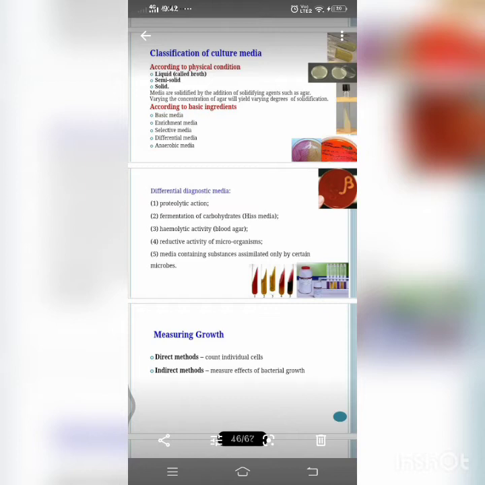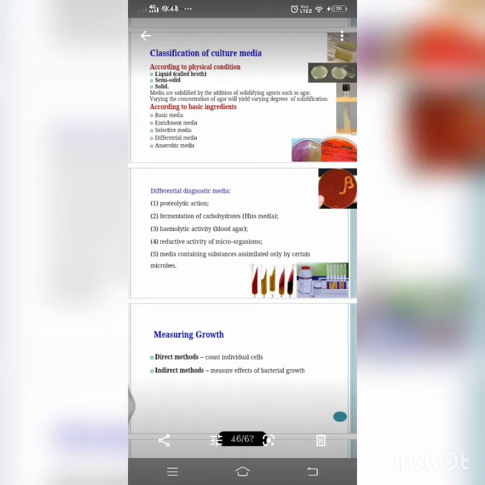And next we have the enrichment media. Enrichment media is liquid media plus added substances to stimulate the growth of the wanted organism or to inhibit the growth of unwanted organisms from a mixed inoculum, such as a specimen of feces in enteric fever. It is used in situations where non-pathogenic organisms grow more rapidly than the pathogenic organisms. So in this enrichment media, we are removing the unwanted organisms and only growing the wanted pathogens in the media.